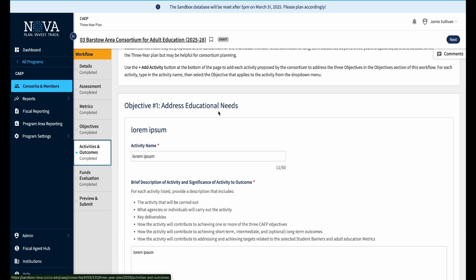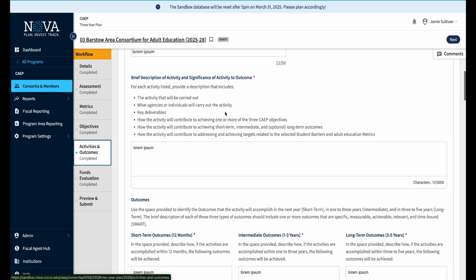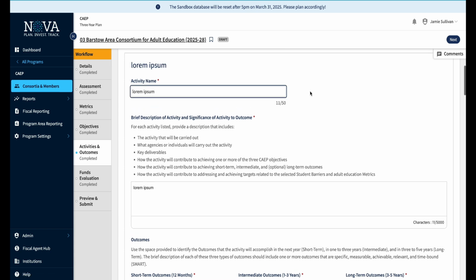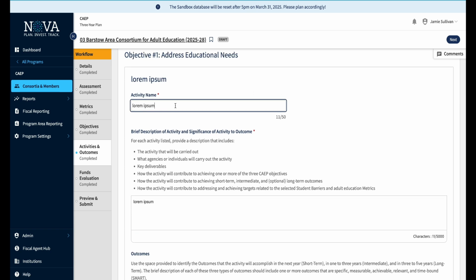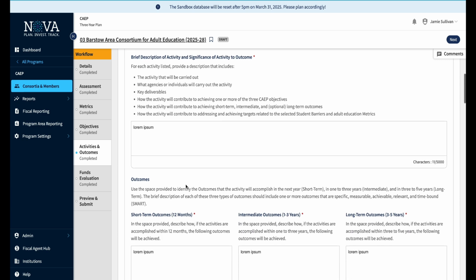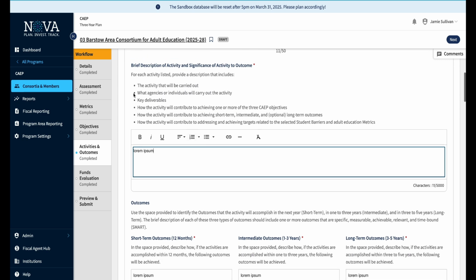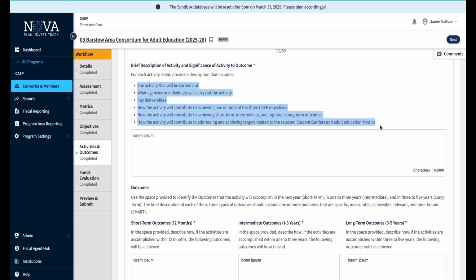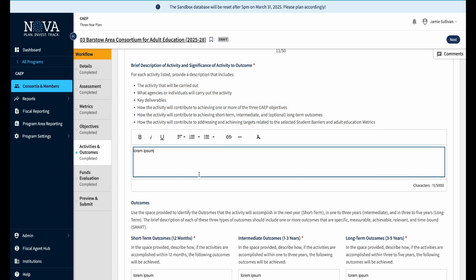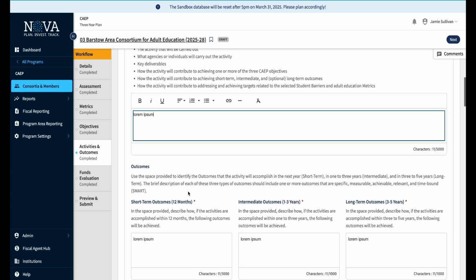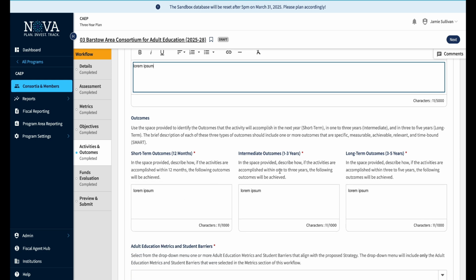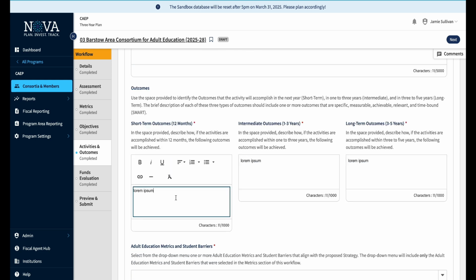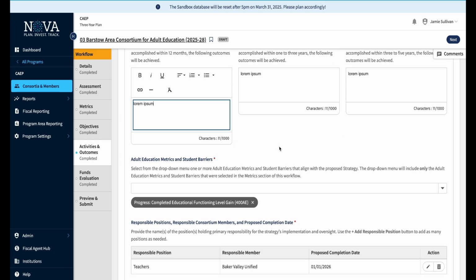Here we are at our activities, and whatever these activities are, you come down here, go in here, and you can read these good descriptions. These bullet points help you understand what you're going to be inputting there. And then here you have the short-term, intermediate, and long-term outcomes of what you're hoping to achieve within 12 months, 1 to 3 years, 3 to 5 years. These are all required fields.